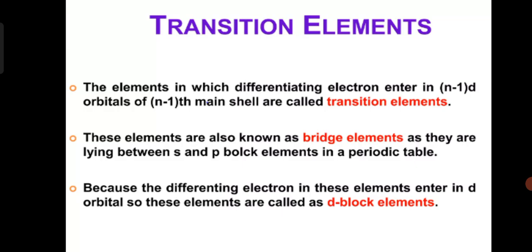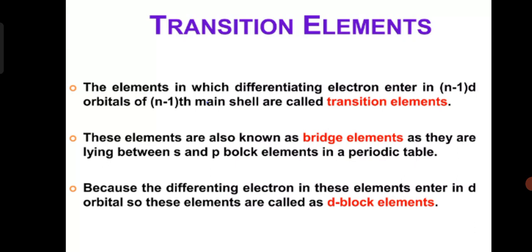Transition elements. Elements where the last electron enters the n-1 orbital of the n-1th main shell are known as transition elements. Where are these transition elements placed, and why do we call them transition elements? Transition elements are placed in between the S block and P block of the periodic table. They form a bridge.